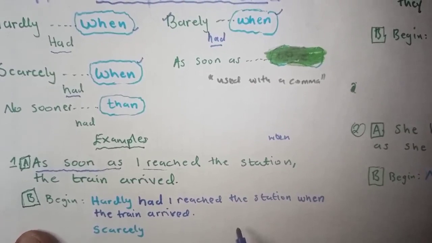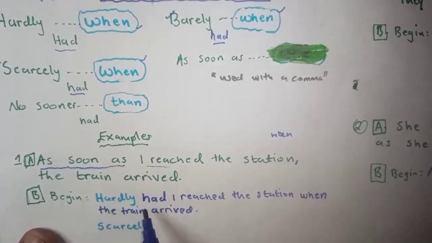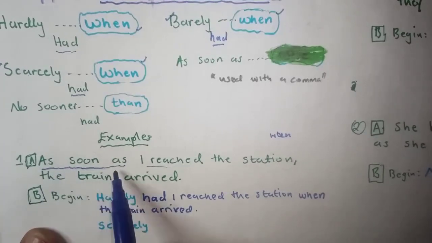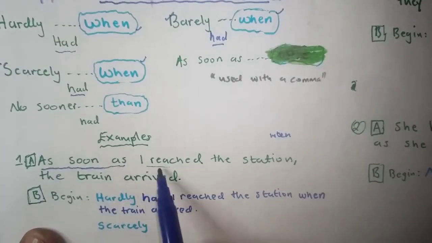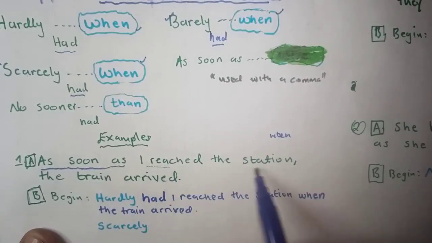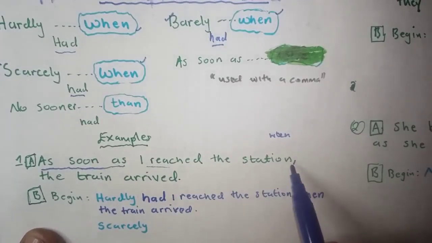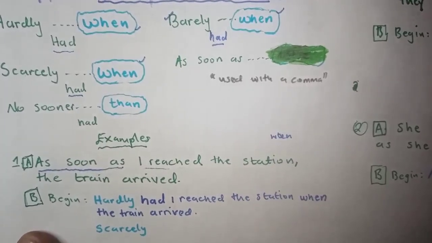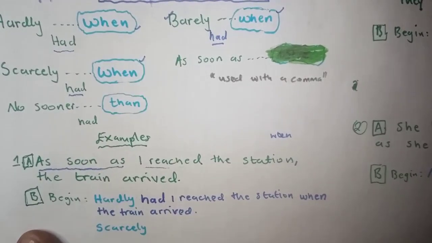So first, hardly goes with had. Then the statement hardly had replaces as soon as. We maintained I reached the station, but the comma has been replaced with when. So that's how you use the word hardly.